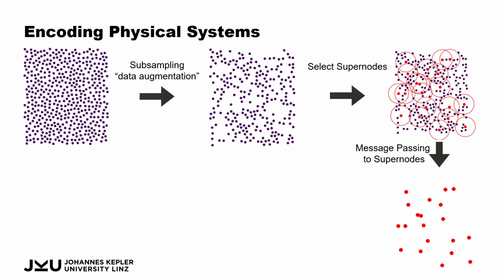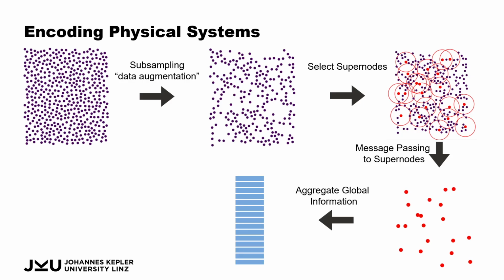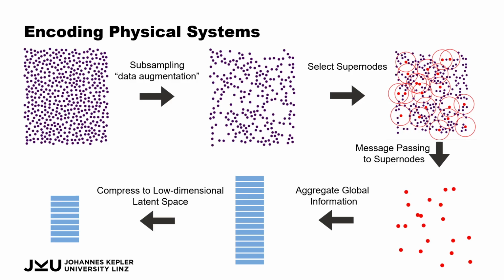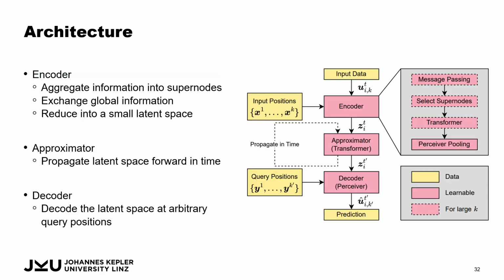We then have a set of supernodes, which is much fewer in size than the original inputs, where we can aggregate global information. We do this via a simple transformer or some transformer layers. And then after we aggregate some global information, we further reduce it for computational efficiency reasons into an even lower dimensional latent space with a perceiver pooling layer. Now, how does this all come together? As explained, we have this encoder that has first a supernode pooling layer, then some transformer blocks and a perceiver pooling to compress everything down into a really low dimensional latent space.